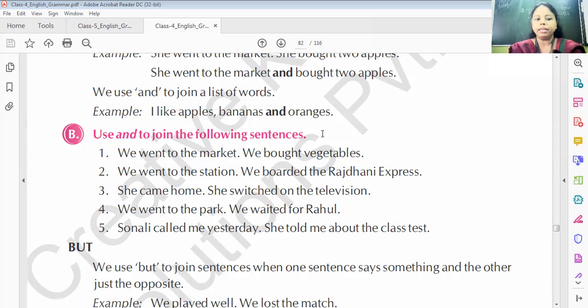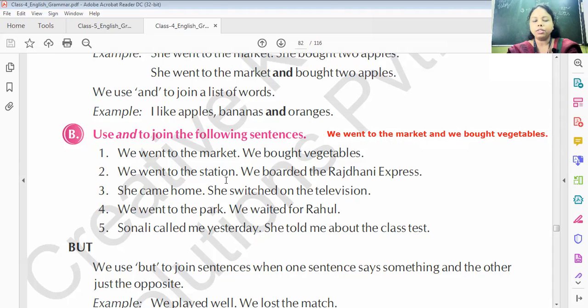Here the sentence will be like, we went to the market and we bought vegetables. Understand? So we have to write a sentence like this using and. So you have to do all the sentences by yourself using and.